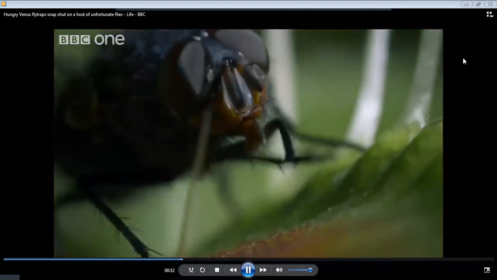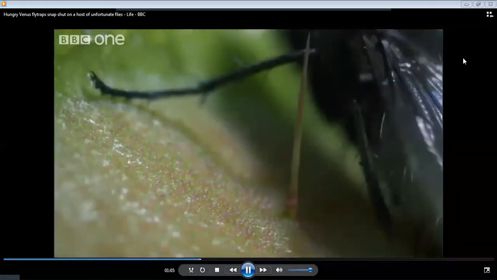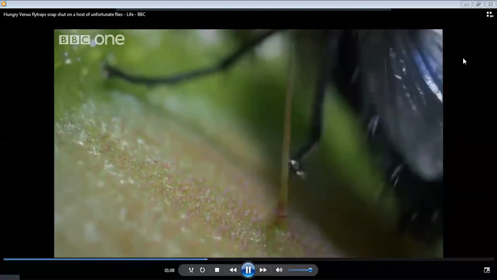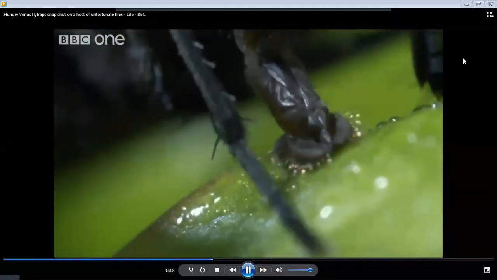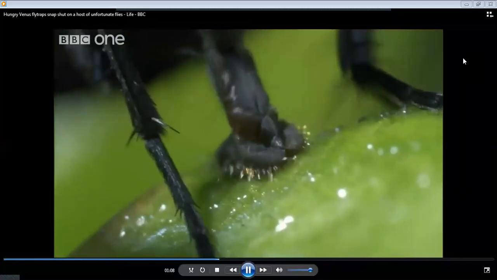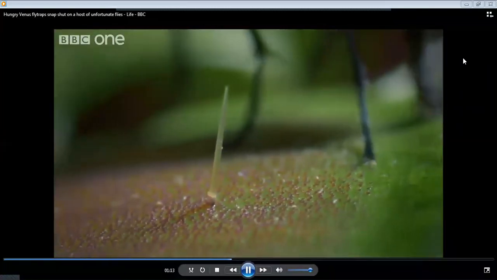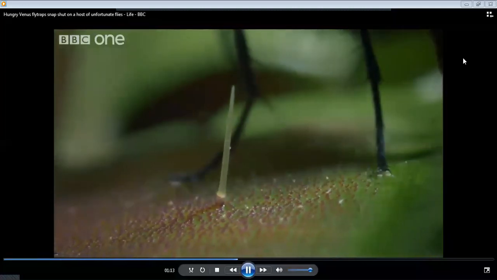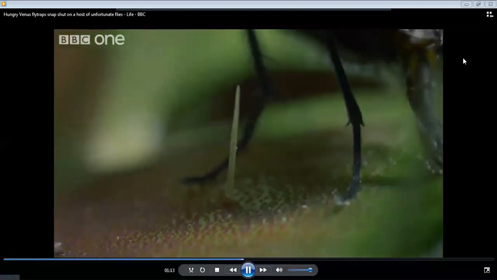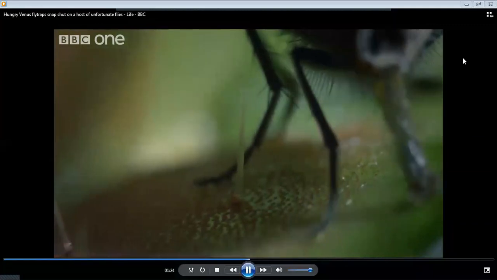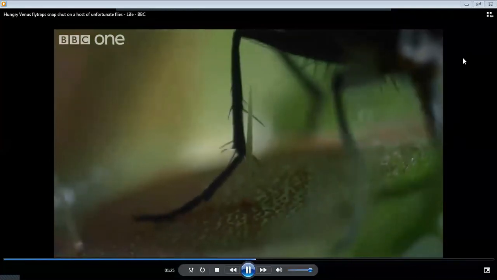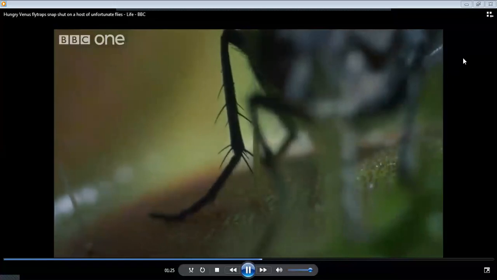This fly has to tread carefully. If it strikes one hair, it can carry on feeding. It can strike in less than 20 seconds and the fly is doomed.